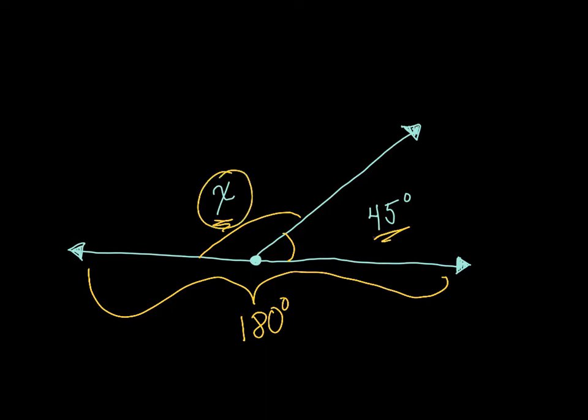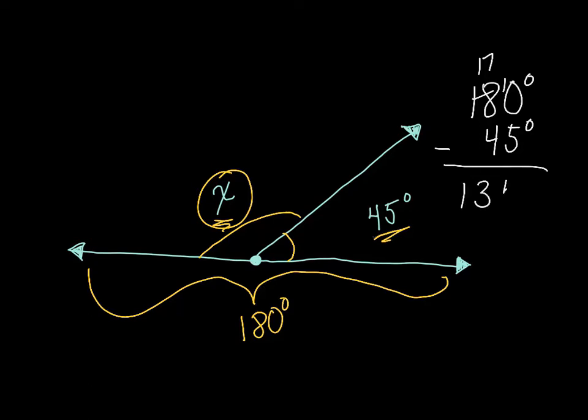And how we find X is just what we did when we did complementary, where we're going to subtract from the 180, take the 45 degree angle measurement, which we know, but we do not know X. So right now we're trying to solve for X. So we take this, and this becomes 17, and this now becomes a 10. 17 minus 4 is 13. 10 minus 5 is 5.